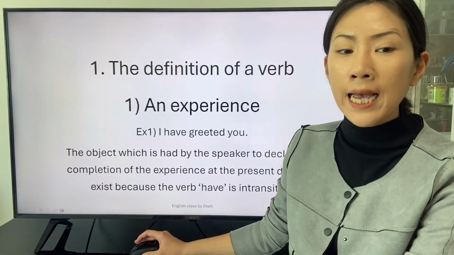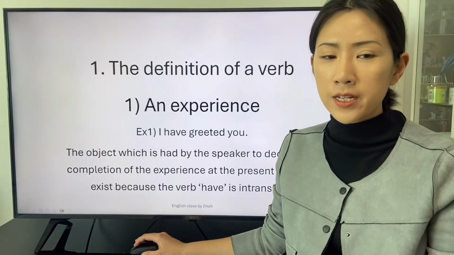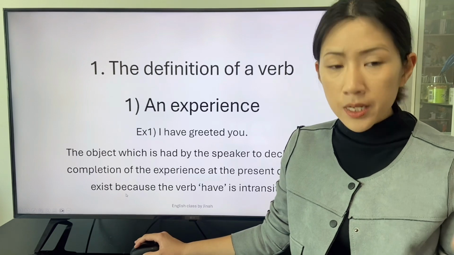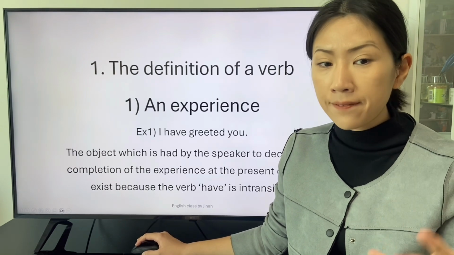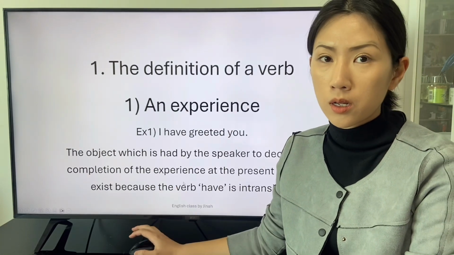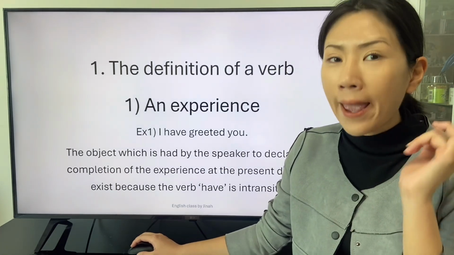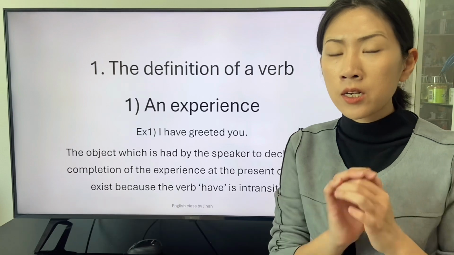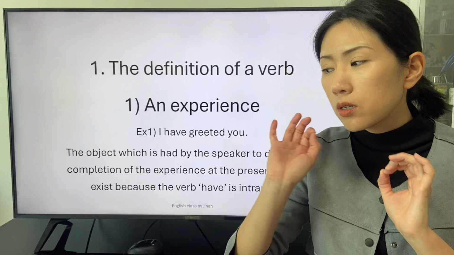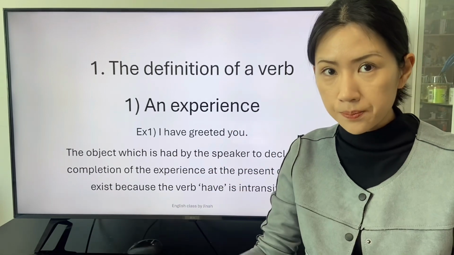The object which is had by the speaker. The completion of the experience at the present does not exist because the verb have is intransitive. There is a verb have. The intransitive verb have is applied in a clause in which the speaker declares that the experience is expired, is complete.